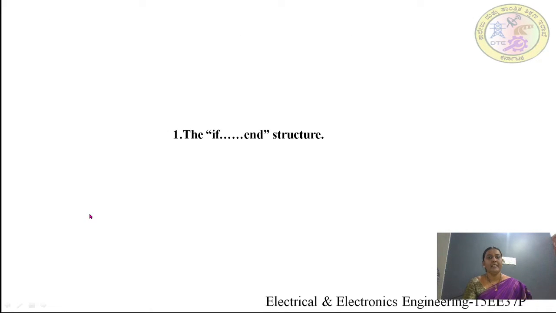Next, let us see the if structure. The syntax is: if is followed by a control expression, then statements. Then else if, followed by a control expression and then statement 1, statement 2, and so on. Then the else statement is also followed by a statement, but here there is no control expression. Finally it ends with the end command.